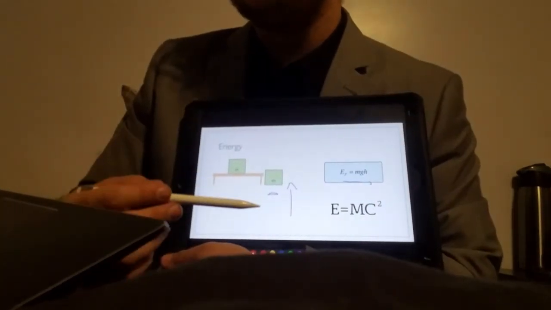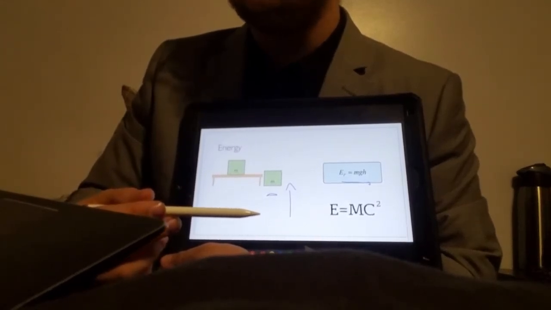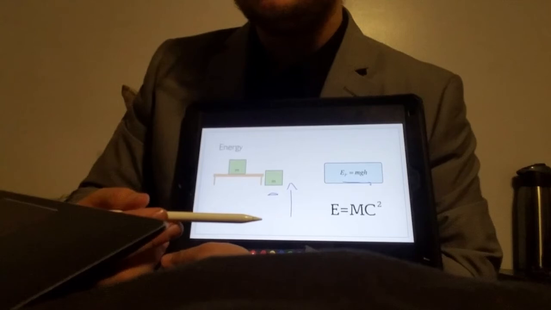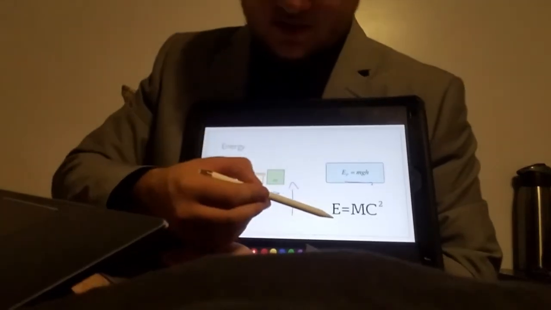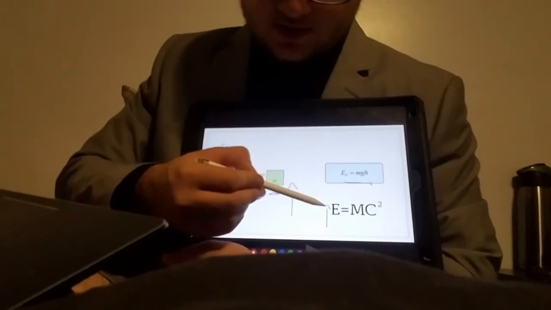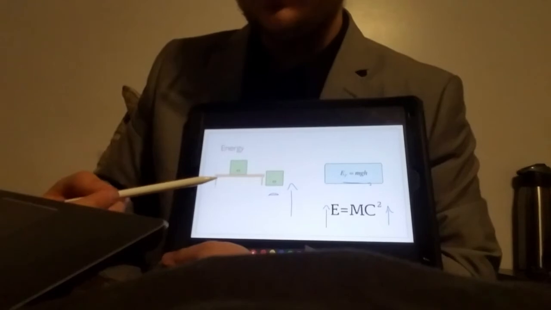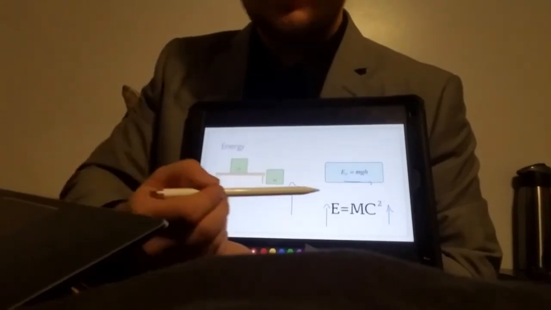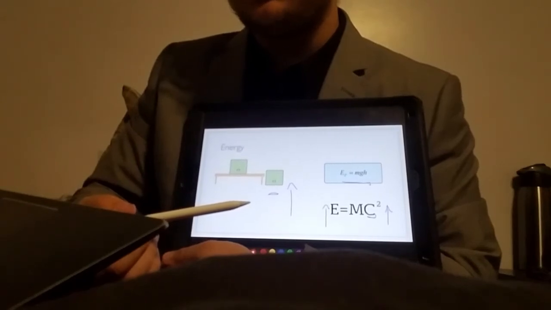So if mass is energy, and you add energy to the box, then you're adding mass to the box, right? Well, yes. That's exactly what Einstein's equation tells us. If there's an increase in energy, there must be an increase on the other side of the equation too. And we know, as Chris and Paul both told us, c, which is the speed of light, is constant.